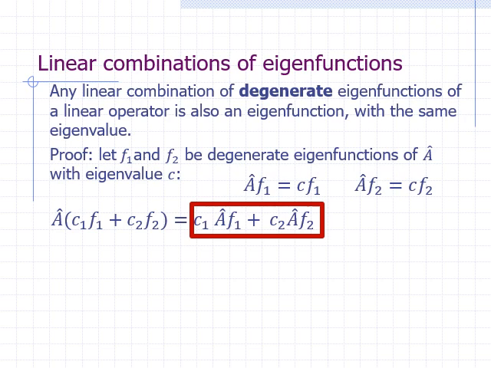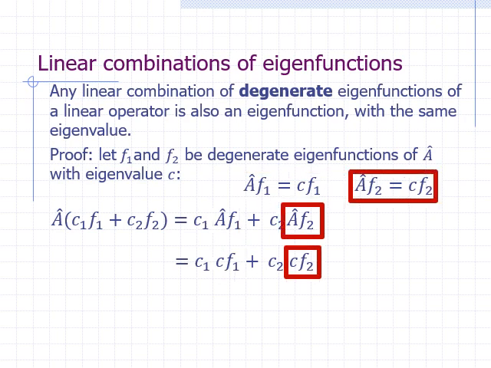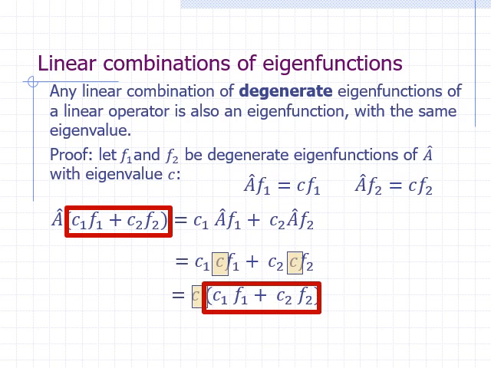If we apply the operator on functions f1 and f2, we get c1 times c times f1 plus c2 times c times f2. We can factor out c and get c times the linear combination c1f1 plus c2f2. In other words, applying operator A on the linear combination c1f1 plus c2f2 gives us back the same eigenvalue c